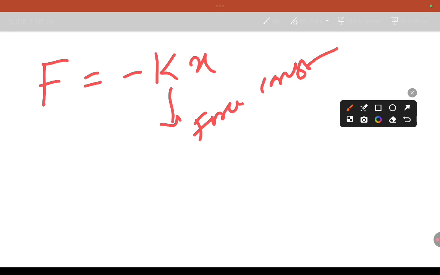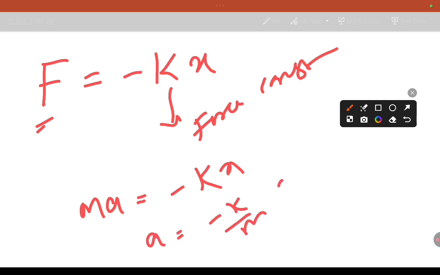F equal to minus kx, and we know very well from Newton's second law, F equal to ma, then minus kx equals ma, so a equals minus k by m times x. So what is k by m?